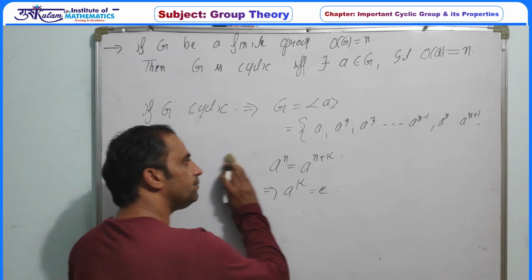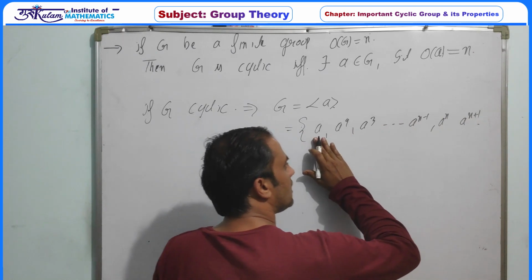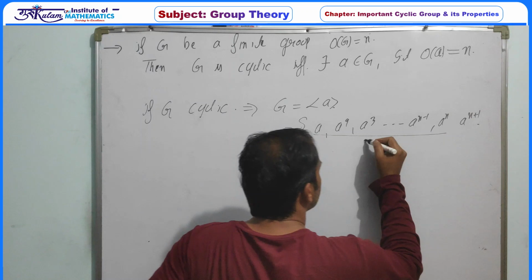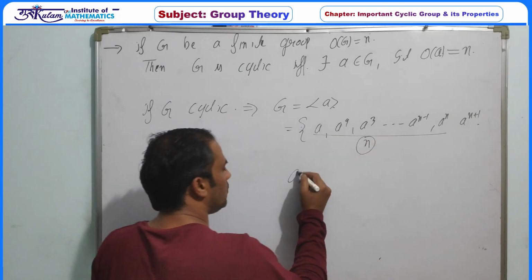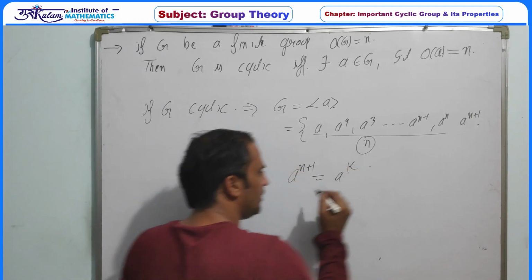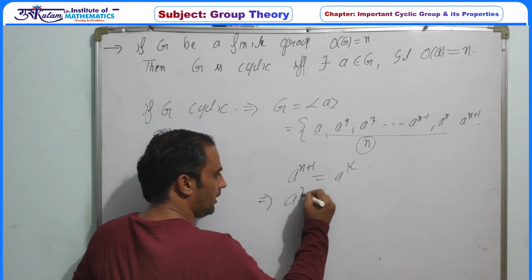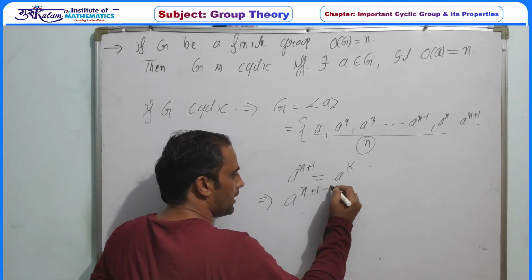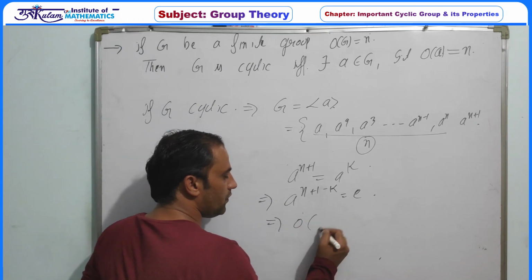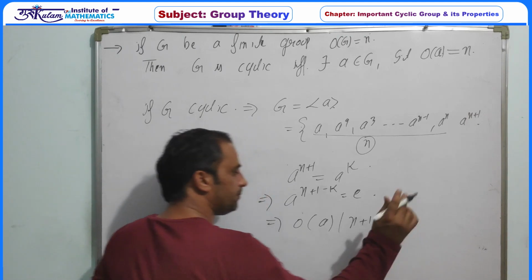So definitely there are some elements which are not distinct. That is, there are exactly these n elements. So a to the power n plus 1 must be equal to a to the power some k. So this implies a to the power n plus 1 minus k should be the identity. So this implies the order of a divides n plus 1 minus k.